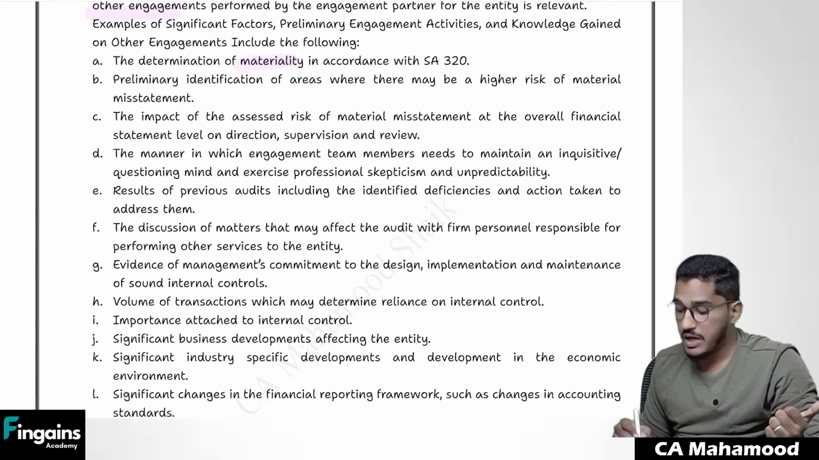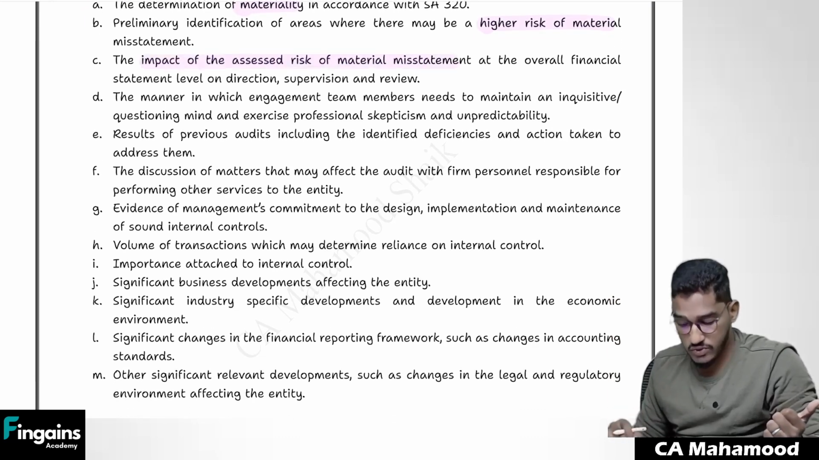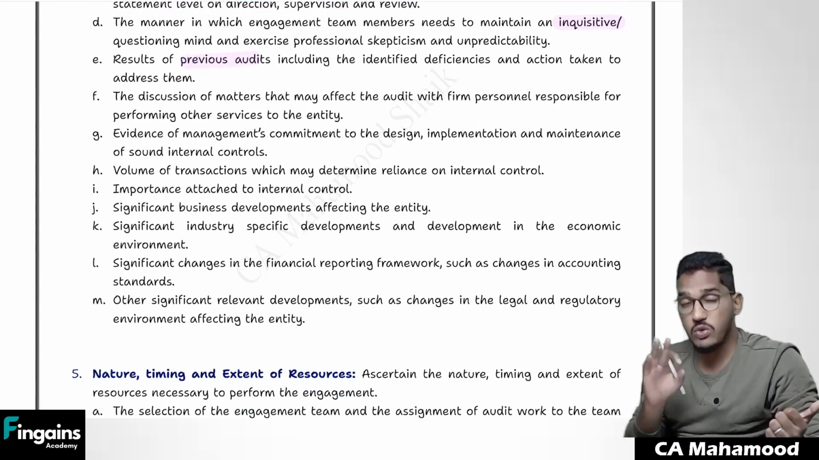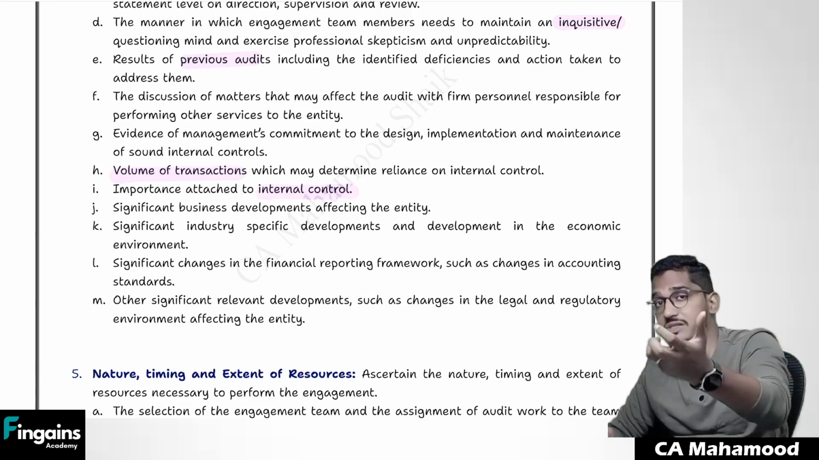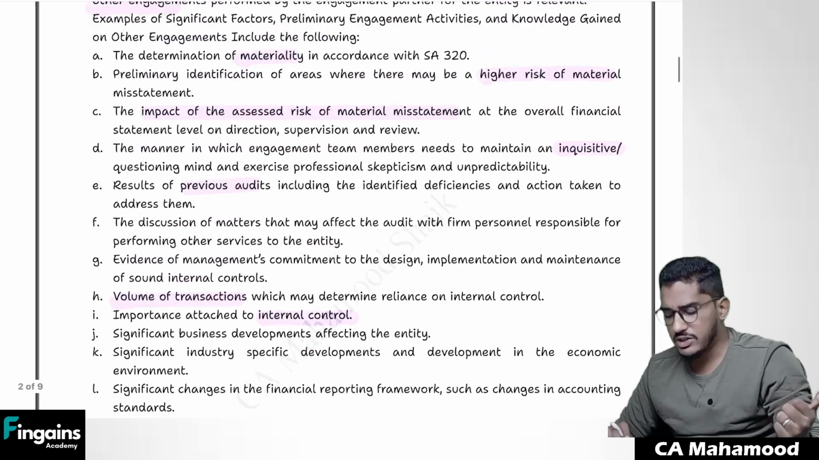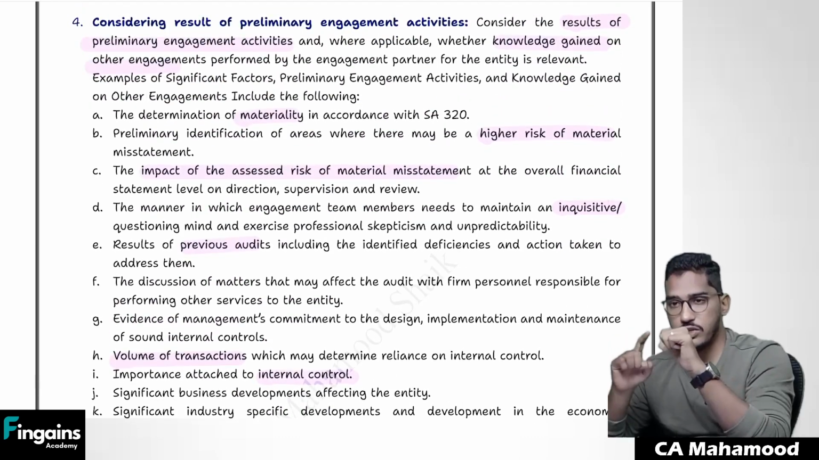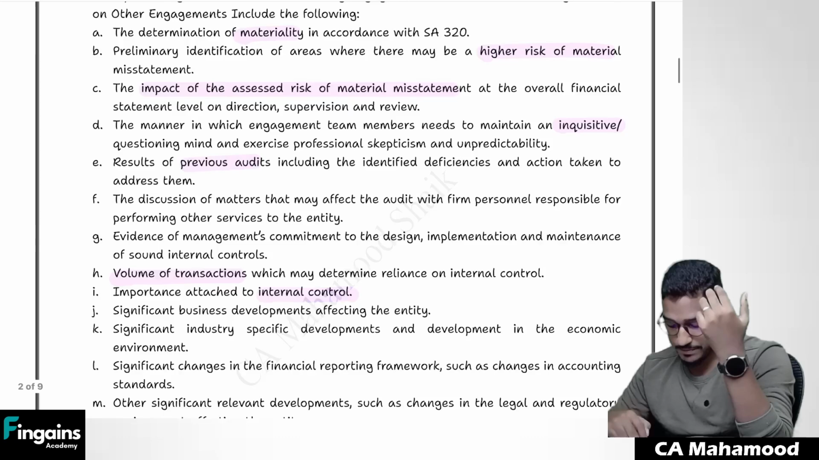So from the preliminary engagement activities and from knowledge gained on other engagements, a few examples are determination of materiality, finding out in which areas high risk of material misstatement is there, what is the impact of the risk of material misstatement, where the engagement team members have to maintain a questioning mind. In case the previous year's audit documentation is available, whether you will have access to that documentation or not, what will be the volume of transactions, how much importance the organization is giving to internal controls. So like that, you can use all this information also in deciding the audit strategy. So what did I tell you? What all will you consider? Characteristics of the engagement, reporting objectives, preliminary engagement activities, knowledge gained on other engagements.